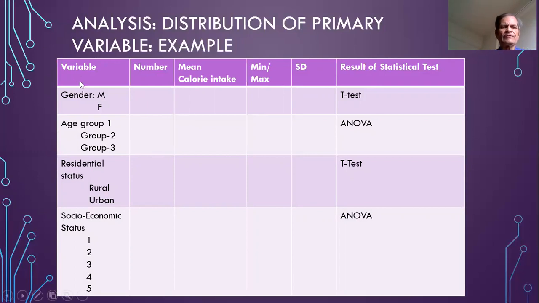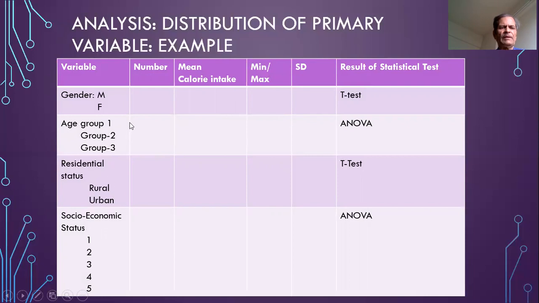For example, in case of gender, what was the number of males? What was the number of females? What was the mean caloric intake in case of males? And what was the mean caloric intake in case of females? What was the minimum caloric intake recorded in males and what was the maximum caloric intake recorded in males? Similarly, what was the minimum and maximum caloric intake recorded in females, and the standard deviation. The same thing is repeated for these.